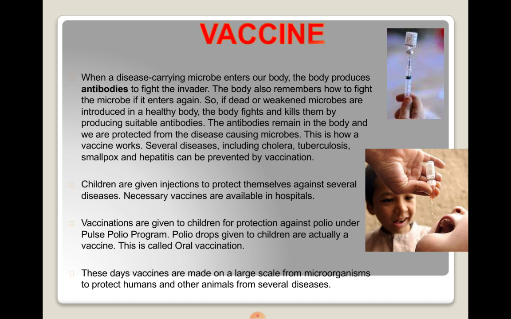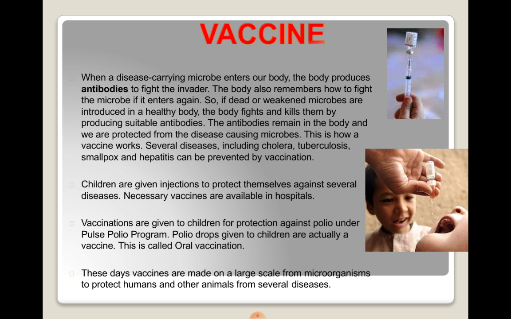Vaccine. When a disease carrying microbe enters your body, the body produces antibodies to fight the invader. The body also remembers how to fight the microbe if it enters again. So, if dead or weakened microbes are introduced in a healthy body, the body fights and kills them by producing suitable antibodies. The antibodies remain in the body and we are protected from the disease causing microbes. This is how a vaccine works.